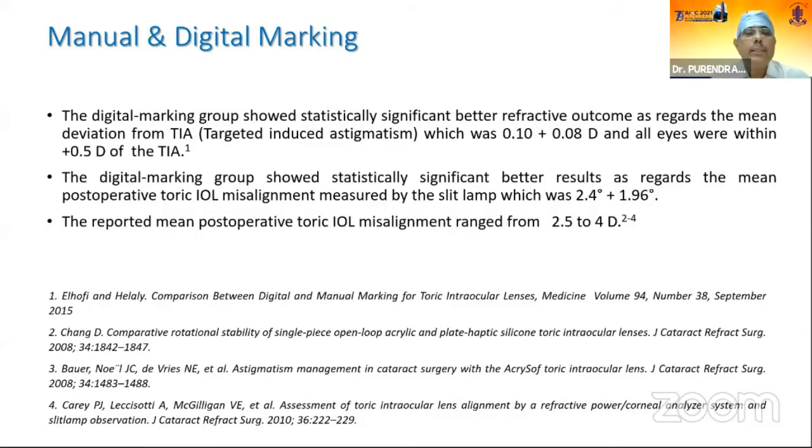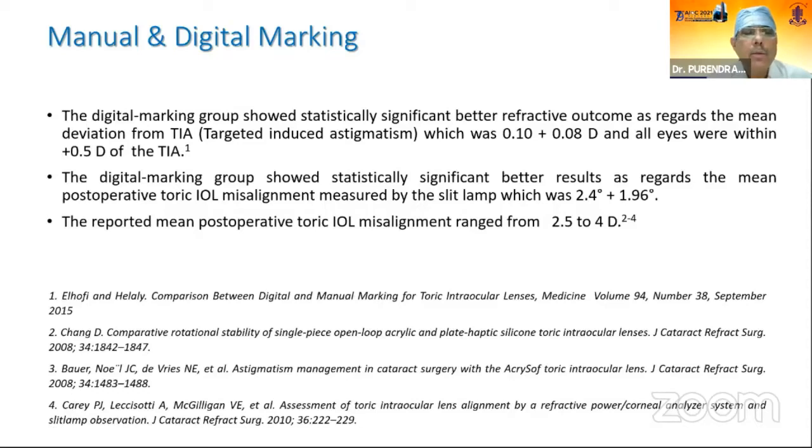So, manual versus digital marking: there are various studies which tell us that the digital marking group shows statistically significant better refractive outcomes as regards the mean deviation from target astigmatism, which was 0.10 plus or minus 0.08 diopters, and all eyes were within 0.5 diopters of the targeted induced astigmatism.